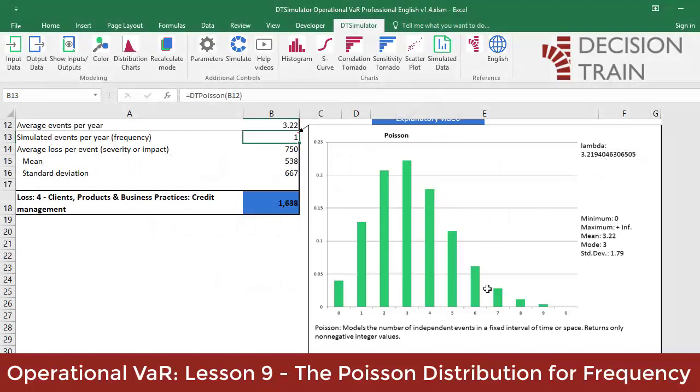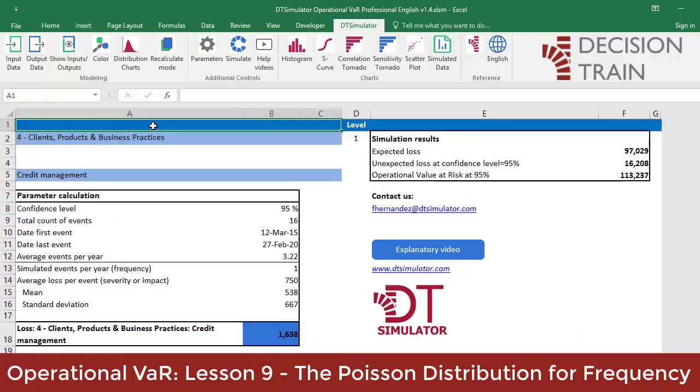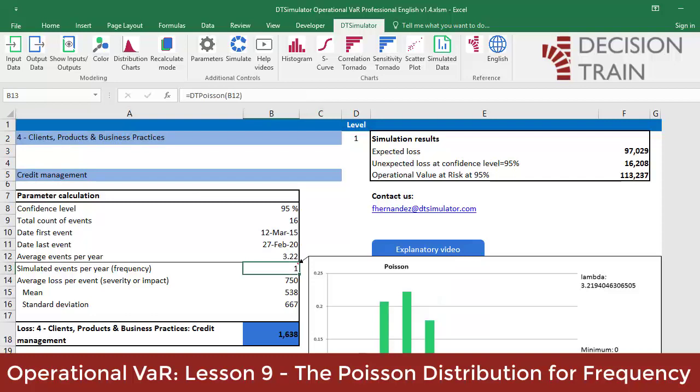Place your cursor in cell B13. Notice its syntax: equals IFERROR, DT Poisson, B12. At its heart, it is a Poisson distribution that models the number of annual events for customers, products and business practices for the credit management unit, with an average of 3.22 events per year.